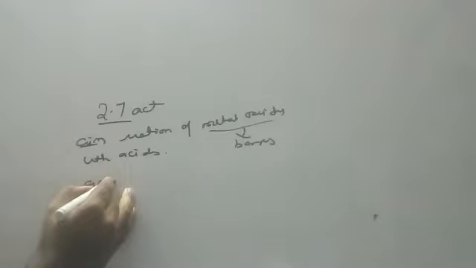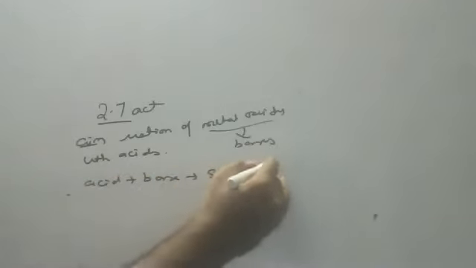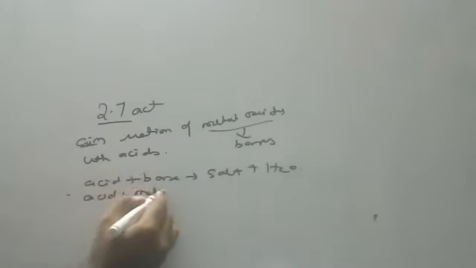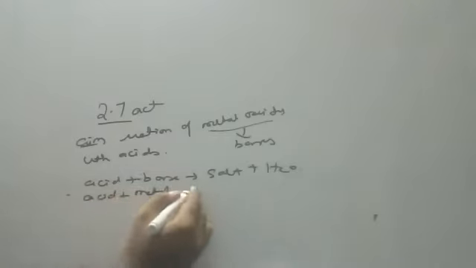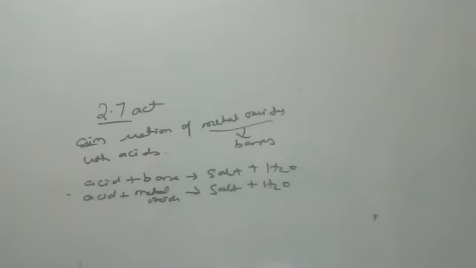So acid plus base should compulsorily give salt and water only. This is also neutralization; instead of metal hydroxides, we are taking only metal oxides. So write down the general reaction: acid plus metal oxide gives salt plus water.